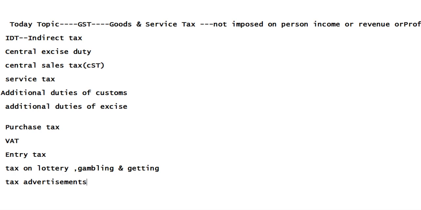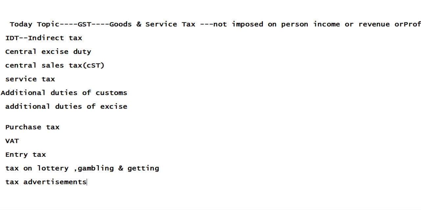The Indian taxation system was very rigid and complicated compared to other countries because we had numerous tax laws. Central excise duty applies if tax is imposed directly on a manufactured product. CST is like an interstate tax; if goods move from one state to another, this tax is applicable.